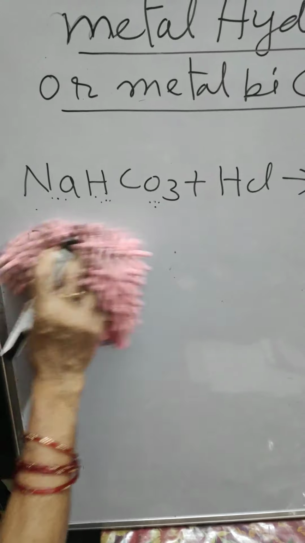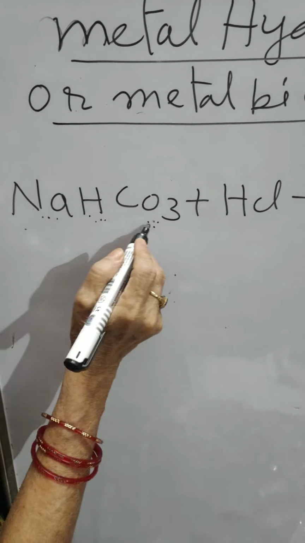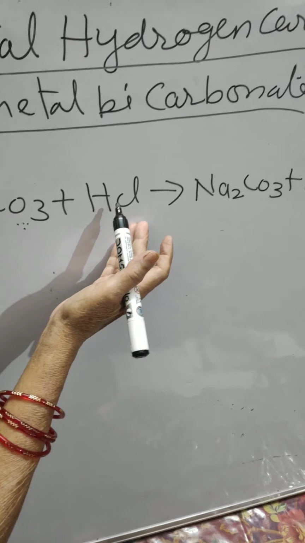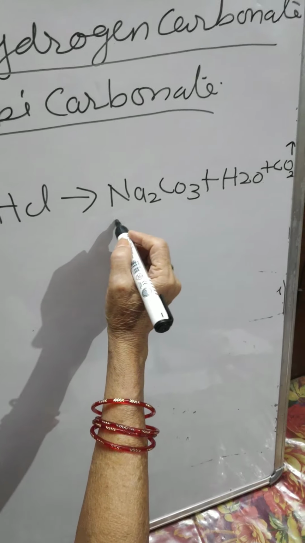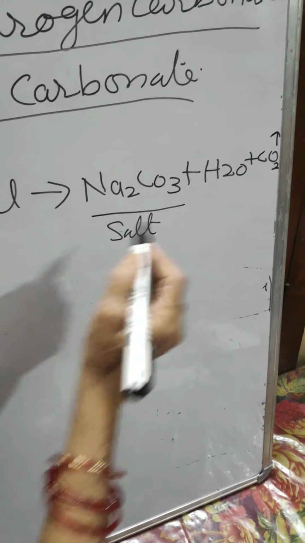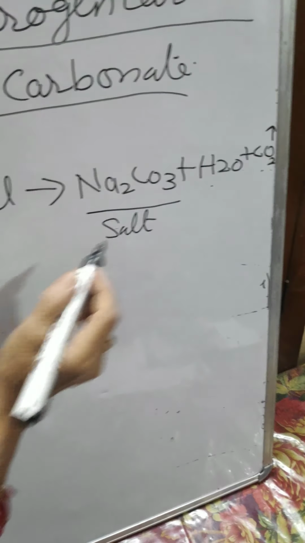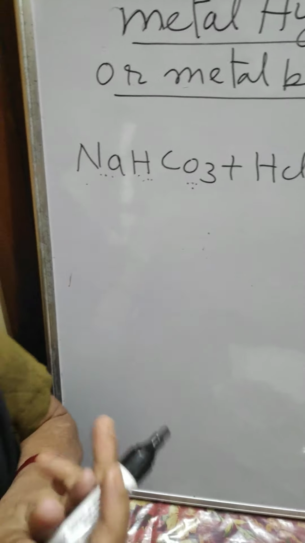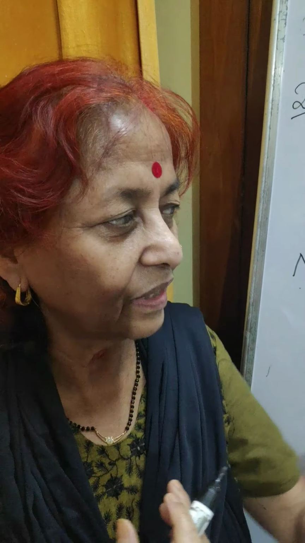Now here you see that when sodium hydrogen carbonate or sodium bicarbonate reacts with hydrochloric acid, sulfuric acid or nitric acid, it will form salt and water, and carbon dioxide gas is evolved. Now here is the confirmatory test of carbon dioxide: when you pass this carbon dioxide into lime water, it changes milky in color, and this is the confirmatory test of carbon dioxide.